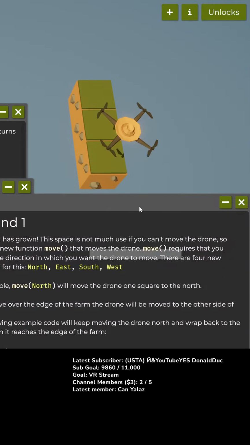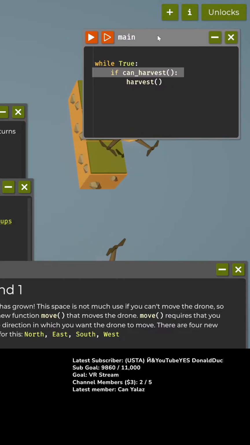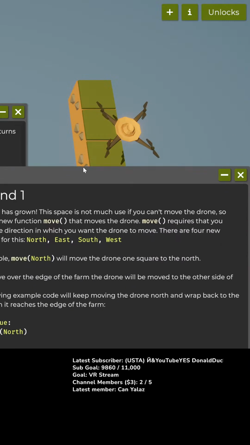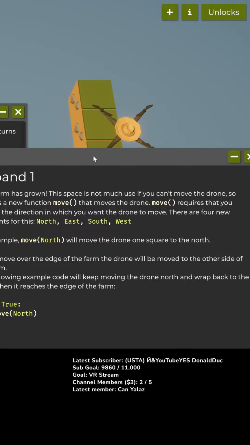Okay. Oh, interesting. This says what it's doing. Okay, now my farm has grown. This space is not much use if I can't move the drone, so there is a new move function that moves the drone. While I read this, let's make this keep going.